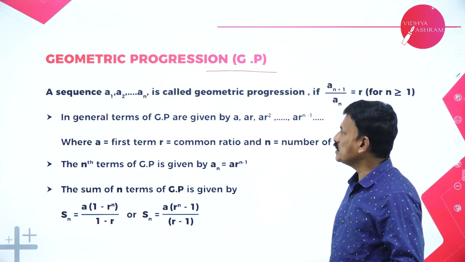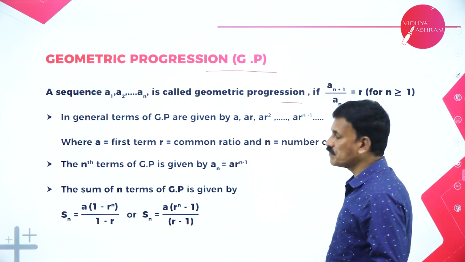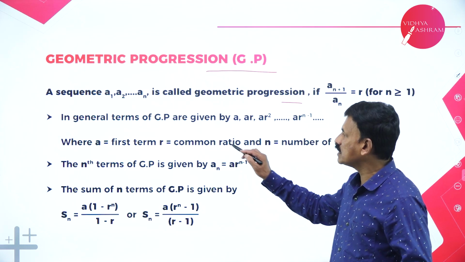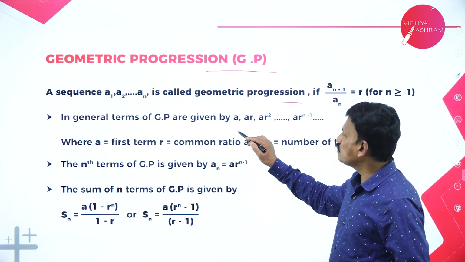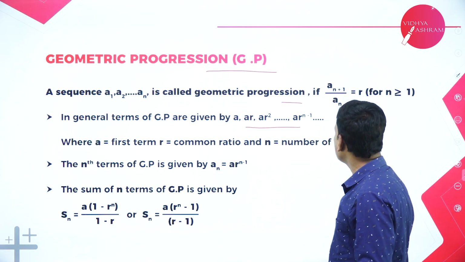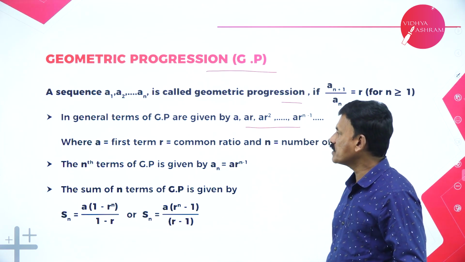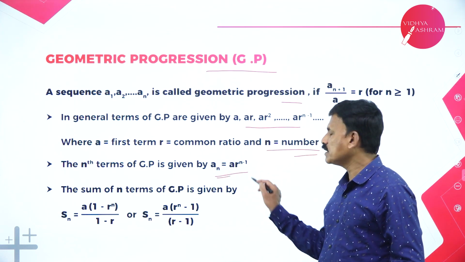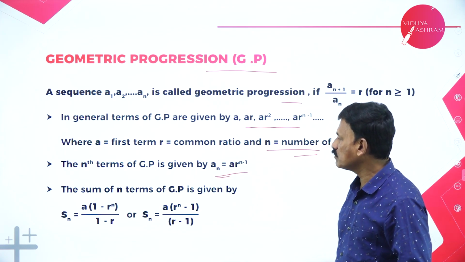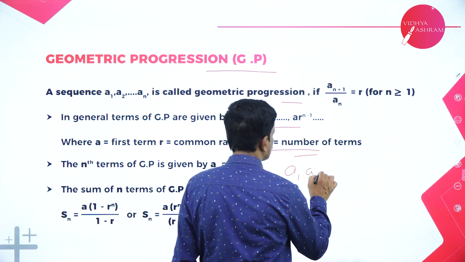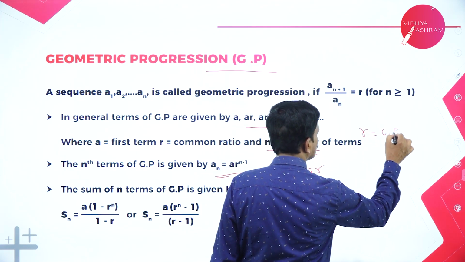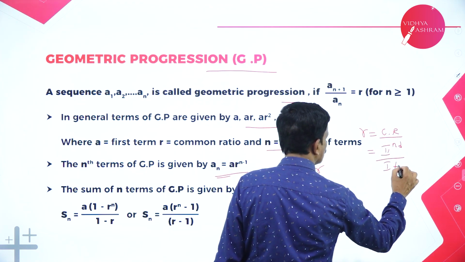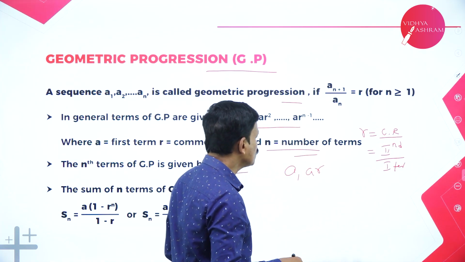Now, a sequence a1, a2, ..., an is called a geometric progression if a(n+1) by an is equal to a constant, for all n greater than or equal to 1. In general, the terms of a GP are given by a, ar, ar square, ..., ar to the power of n minus 1, where a is the first term, r is the common ratio, and n is the number of terms. The nth term of the GP is given by an is equal to ar to the power of n minus 1. The common ratio is equal to the second term divided by the first term. So, any term divided by its previous term will give the common ratio.